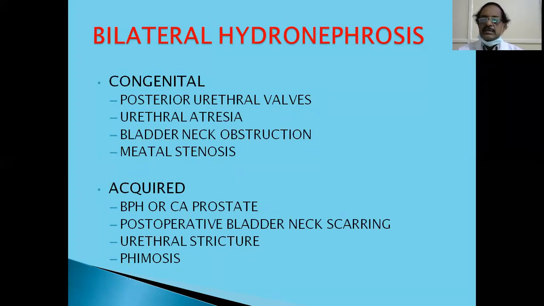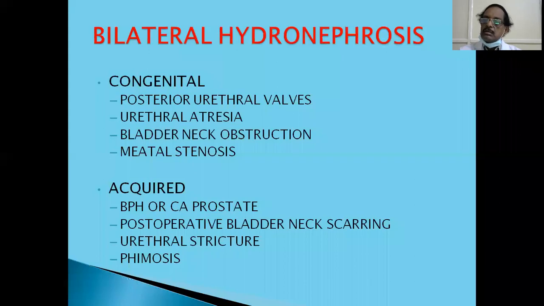Meatal stenosis, external urethral meatal stenosis, looks like a very simple problem, but if not diagnosed and managed properly, it can cause bilateral hydronephrosis. Then the acquired causes like benign hypertrophy of the prostate and carcinoma prostate cause outflow obstruction. There is a lot of pressure in the bladder, and the pressure is transmitted to both the kidneys. There is bilateral hydronephrosis.